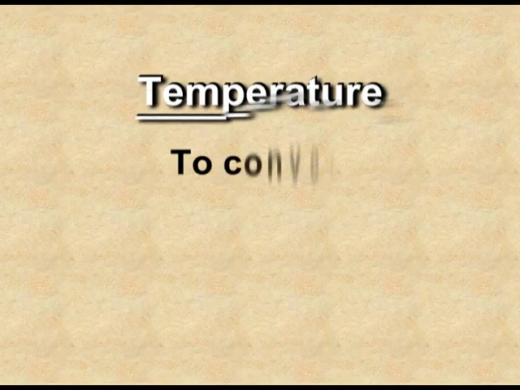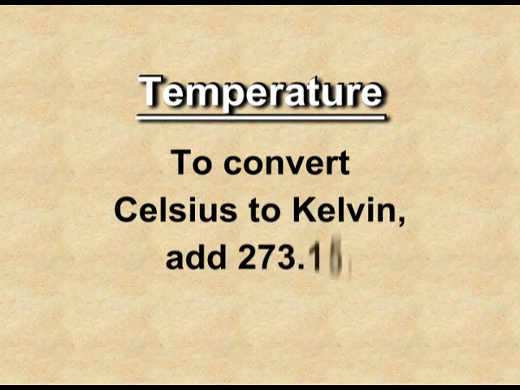Temperature. Temperature is the degree of hotness or the coldness of a body. We use three fundamental scales to measure temperature: degree Celsius, degree Fahrenheit, and Kelvin. All these three scales are interconvertible. We can convert degree Celsius into Kelvin by adding 273.15.